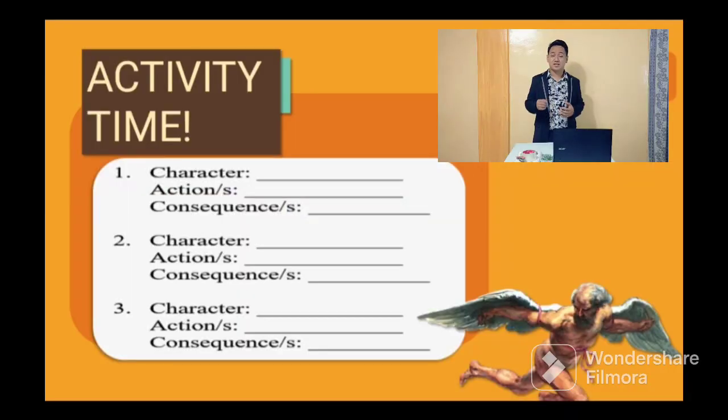For your activity, answer the following questions on a half sheet of paper crosswise. You just need to write down the characters, their actions in the story, and of course, the consequences of their actions. And you will submit it to our group chat.